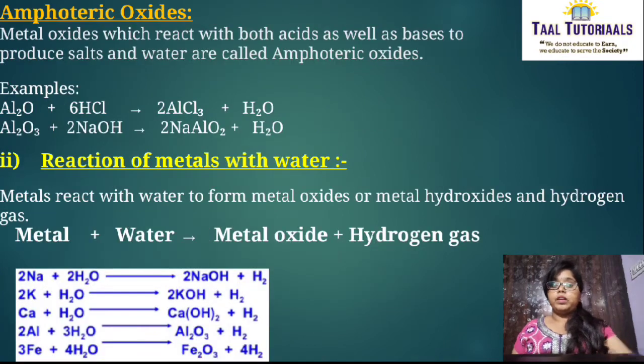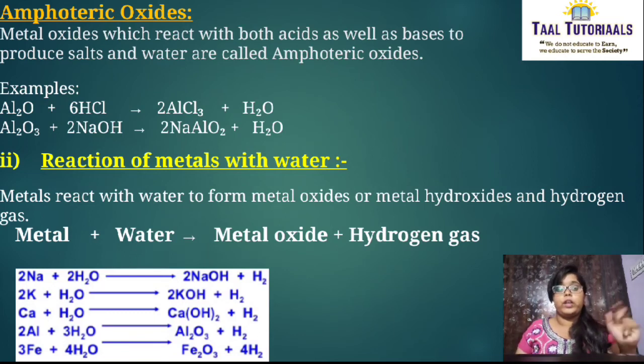Next, coming to amphoteric oxides. What are amphoteric oxides? Metal oxide is produced when metal is reacted with oxygen, right? That metal oxide which reacts with both acids as well as bases to produce salt and water is called amphoteric oxide.